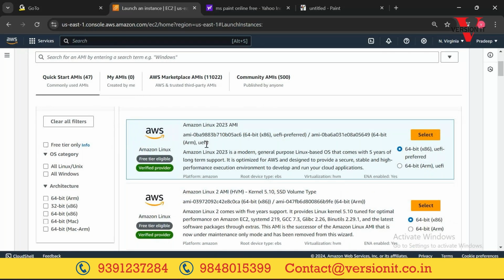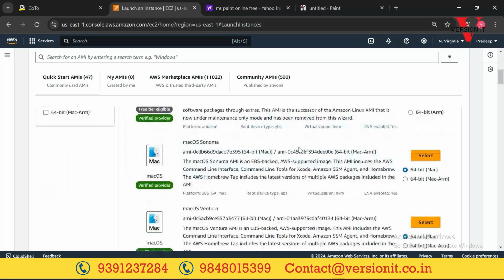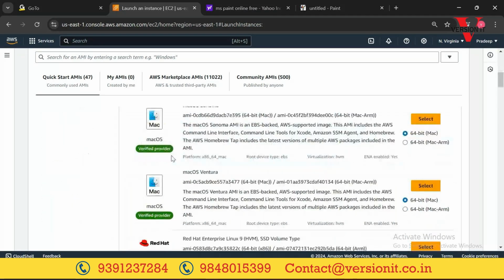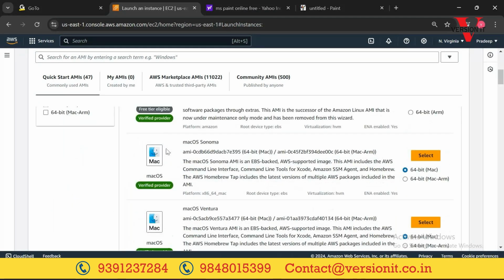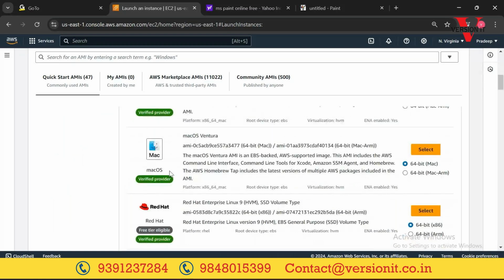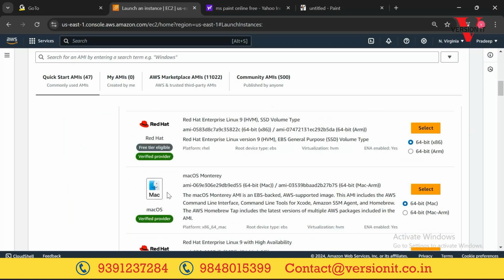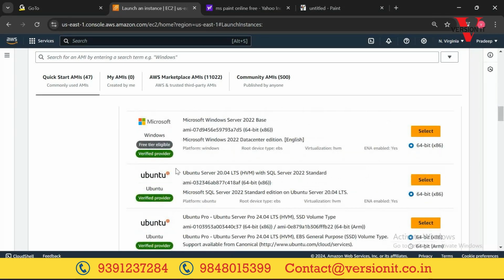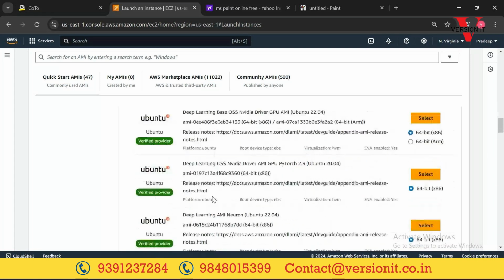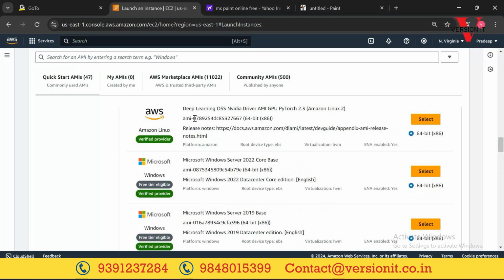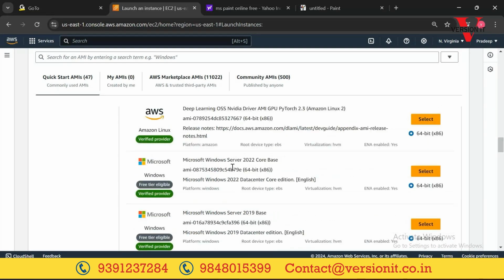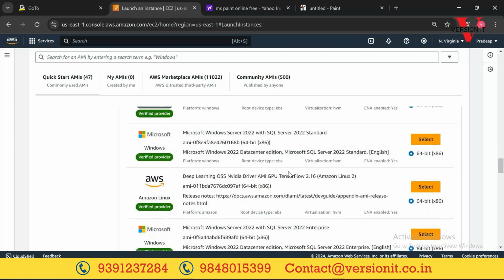Or else, if you just scroll down here, you can see the operating systems will be having a tag of free. See, free tier eligible, free tier eligible. It is not free tier, Mac OS. If you select this one, you'll get a bill. Okay, see Red Hat. Mac, Red Hat, SUSE, Ubuntu, Microsoft Windows, which is free tier. Okay, Ubuntu something. There are so many. Debian, AWS, Amazon Linux. Okay, with some GPU, NVIDIA driver, AMI GPU. Okay, so like this Microsoft Windows. So many operating systems which are available.